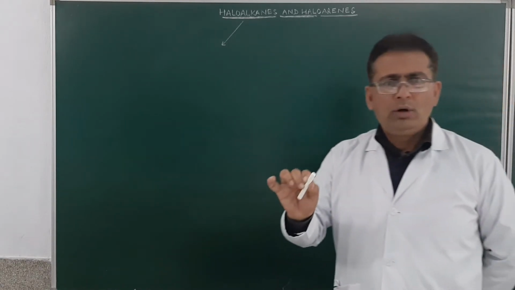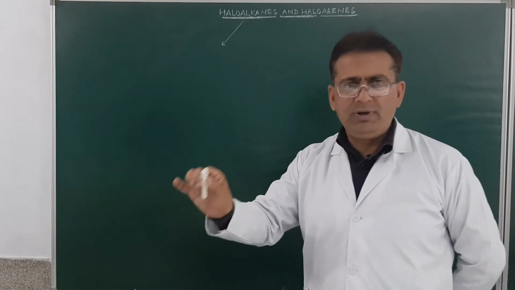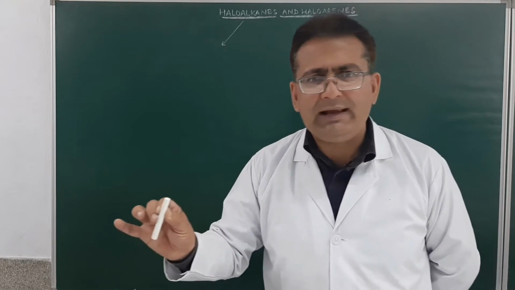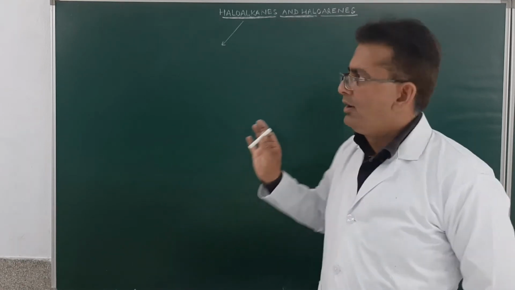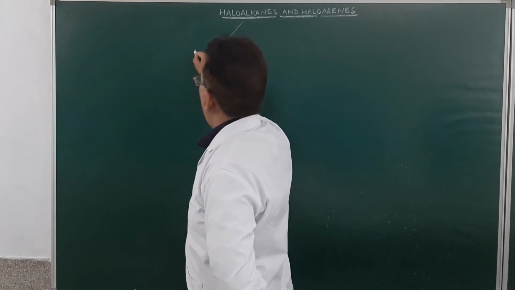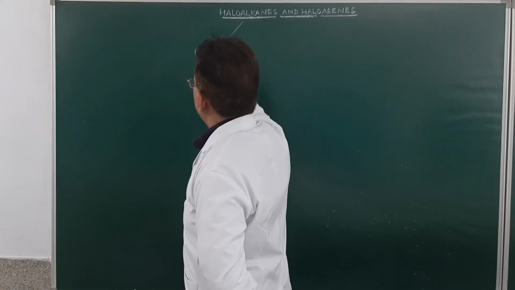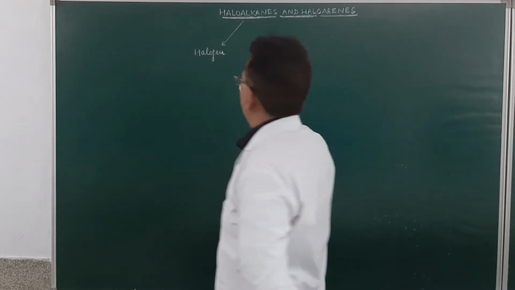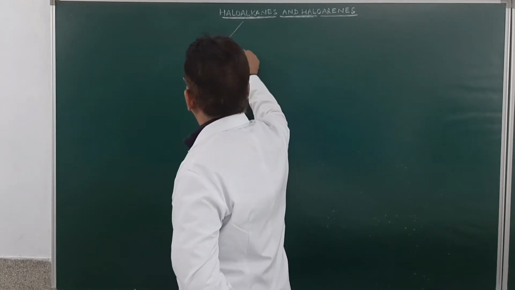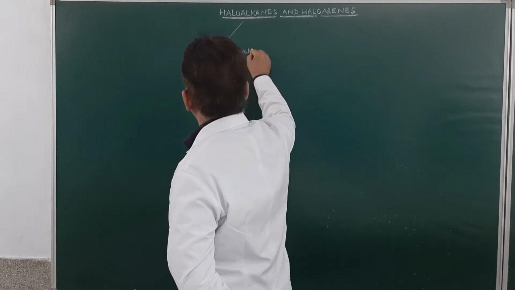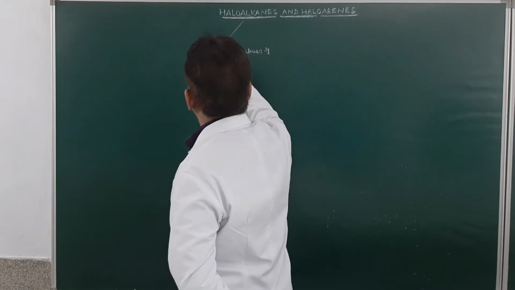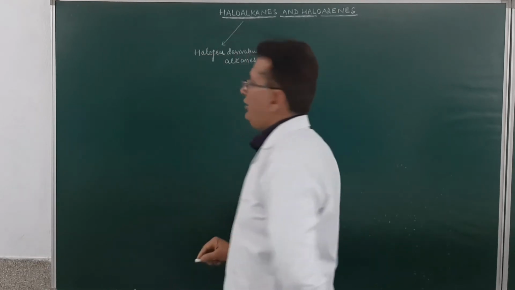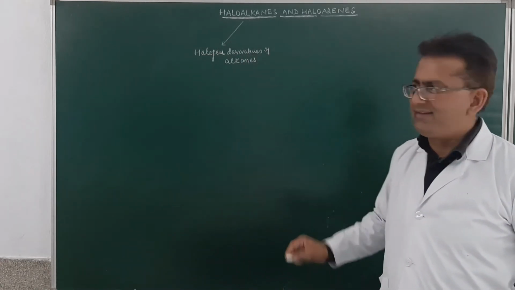Now, haloalkanes means they are halogen derivatives of alkanes. So, halogen derivatives of alkanes, these are known as haloalkanes.